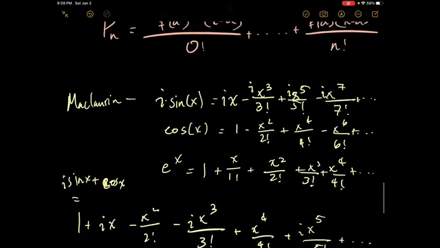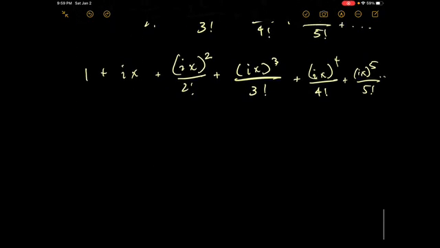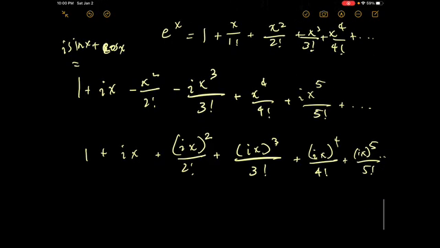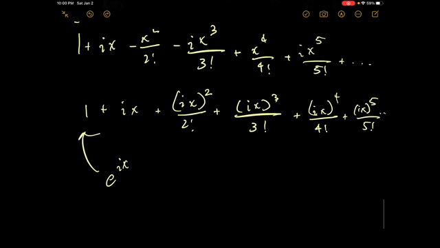What you're going to notice is that this equation right here is very, very similar to e to the power of x. In fact, if instead of using x, we used e to the power of ix, this is exactly what you would have gotten, which is equal to i times sine of x plus cosine of x. So you just got e to the power of ix is equal to cosine of x plus i times sine of x.